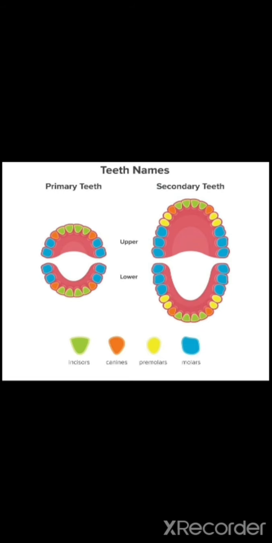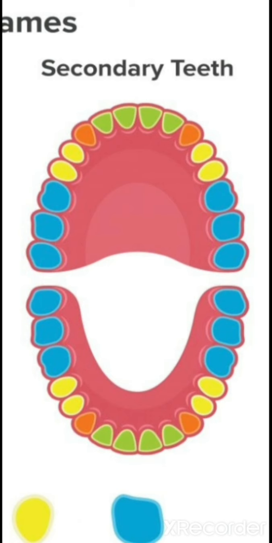Okay, these teeth are of 4 types: incisors, canine, premolar and molars. If you see here, the primary teeth are replaced by the secondary, the permanent teeth. Once it is grown fully, you will have 16 teeth in the lower jaw and in the upper jaw, totally 32 teeth.